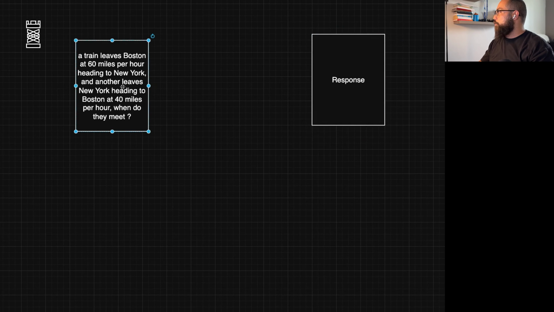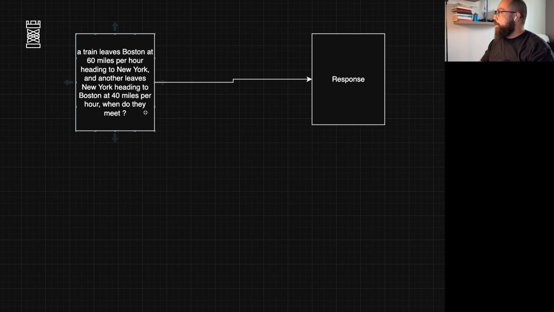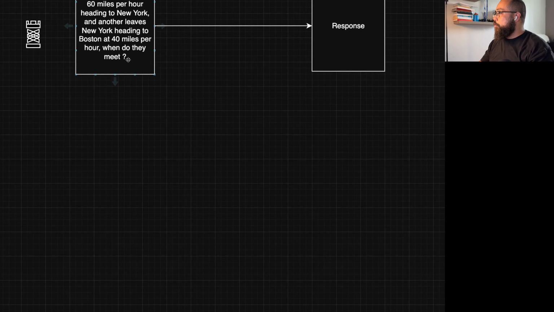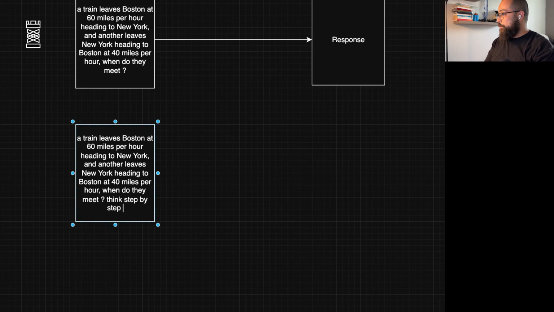Now, without chain of thought, what it's going to try to do is shoot a reactive answer. But with chain of thought, it's going to break down the problem step by step. So the first time, the large language model is going to try to actually reactively answer the question, give me a response. That could be wrong, that could be right. But now we can assure that it can break down the problem more by providing this small chain of thought move of saying, think step by step before answering.